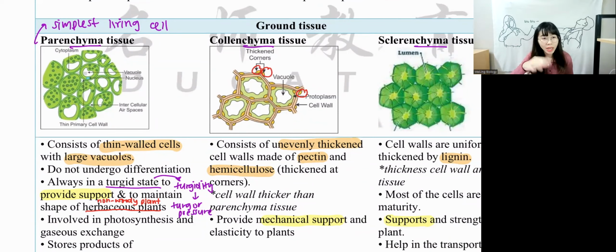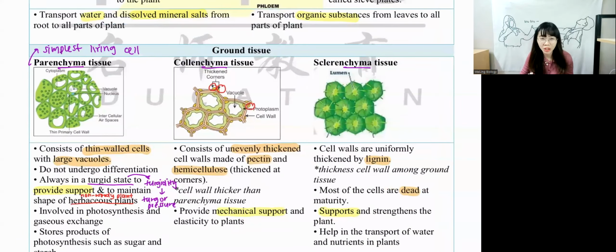In exam, they will still ask you to write the name based on the diagram. So we have to recognize the diagram. Based on the diagram, we have to write this is a parenchyma, collenchyma, or sclerenchyma. But most of the time, when they ask you to write function, they usually ask you to write for parenchyma. Because parenchyma, a lot of chapters, in chapter 3 or 4, we will also learn back to parenchyma tissue again. So actually parenchyma is more important as compared to other ground tissue.